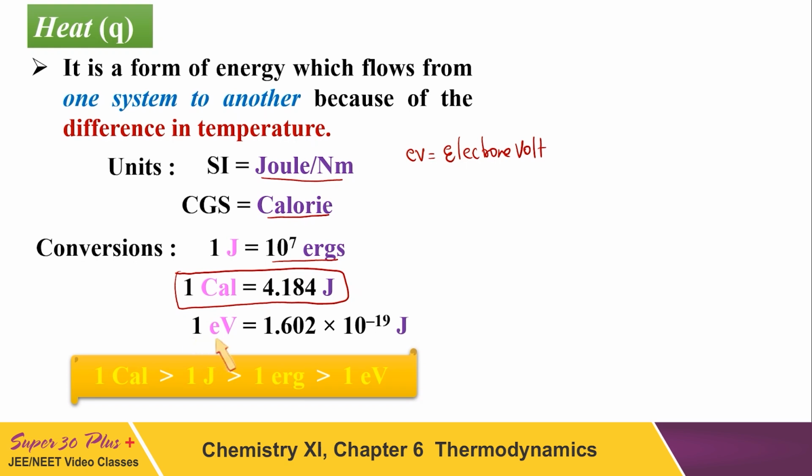So 1 electron volt is 1.6 into 10 to the power minus 19 joule. Out of these units, calorie is the largest one, then joule, then erg, and the least one is eV, the smallest unit of energy, the electron volt.